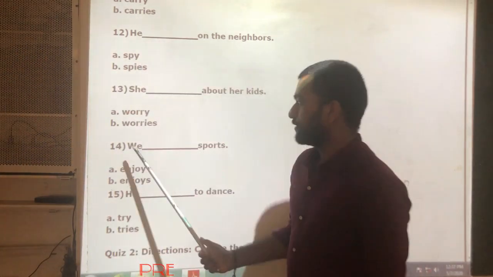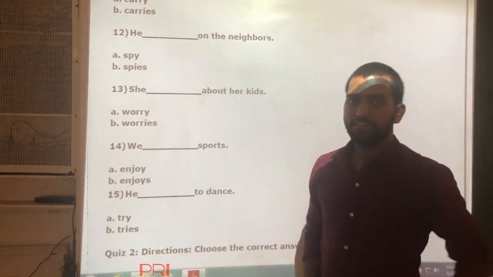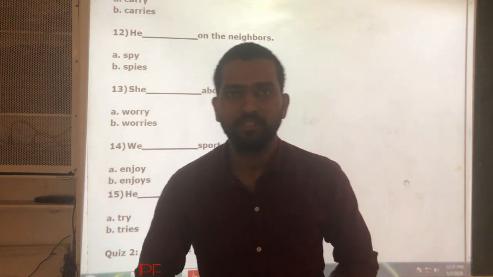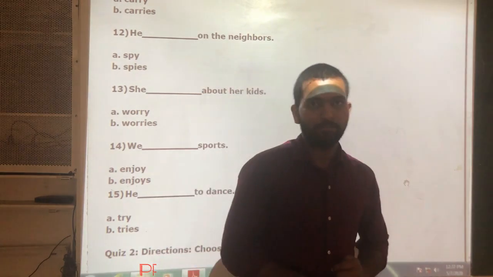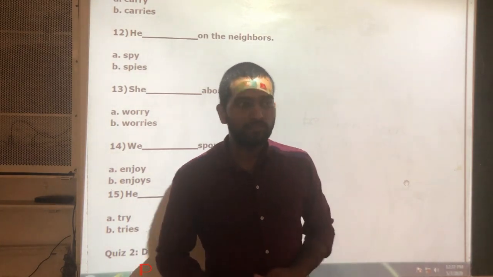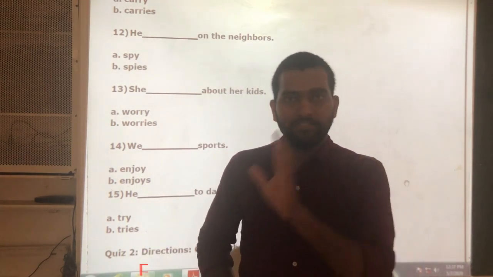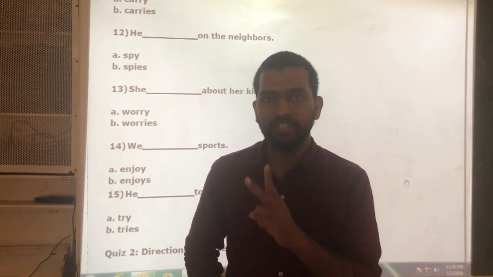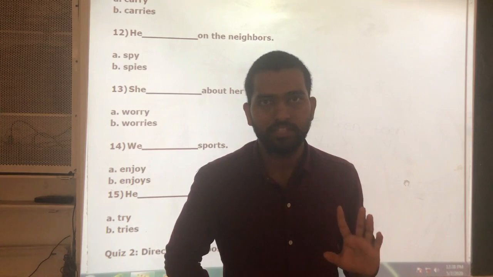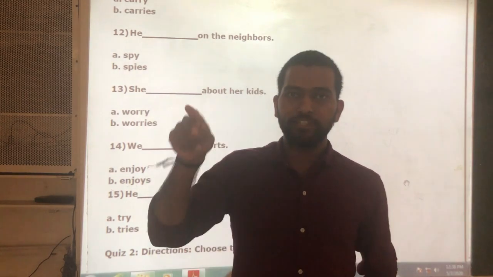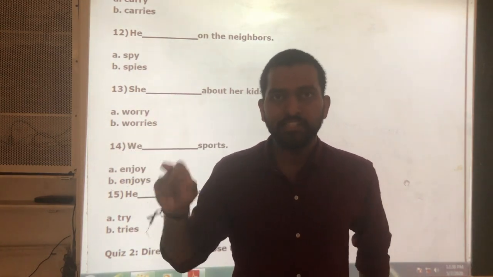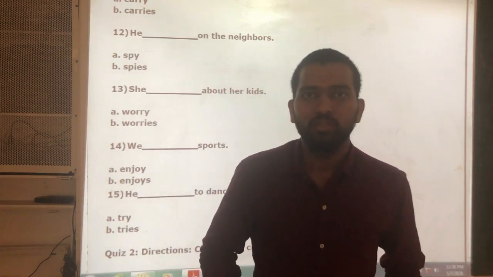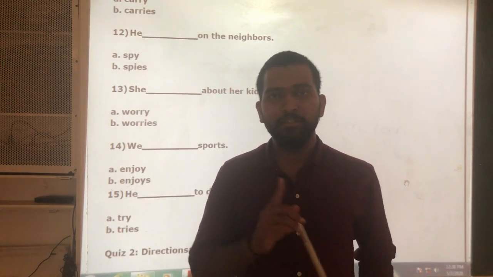First person subject. We is first. How many of you know what is first person, second person, and third person? Listen, let me explain clearly. I and we, the subjects in a sentence, are called first persons. I is first person singular, we is first person plural, and the subject you is called second person.